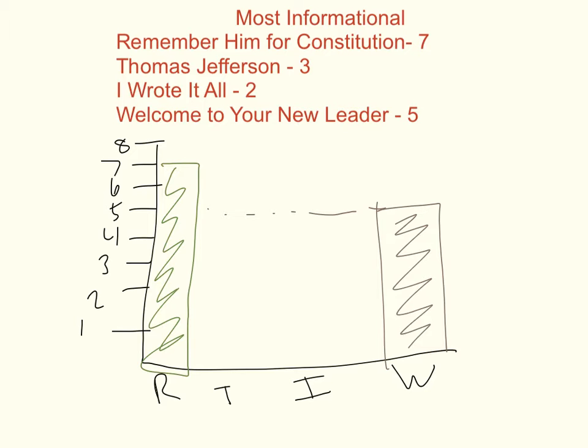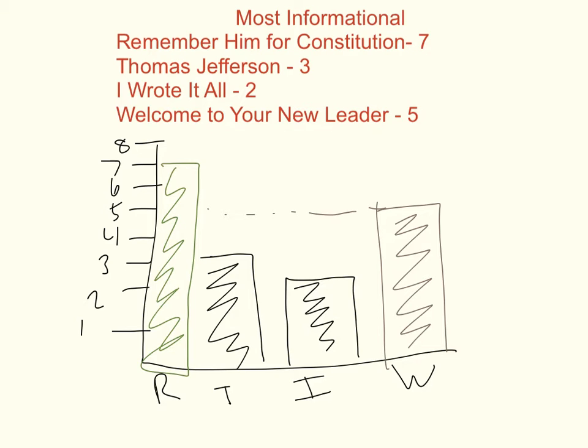Squiggle it in. I Wrote It All had 2 votes. And Thomas Jefferson had 3 votes. So we took our information that was written with numbers here, made it into a bar graph, which helps us to see really quickly which one was considered the most and the least. So that helps us see it pretty well.